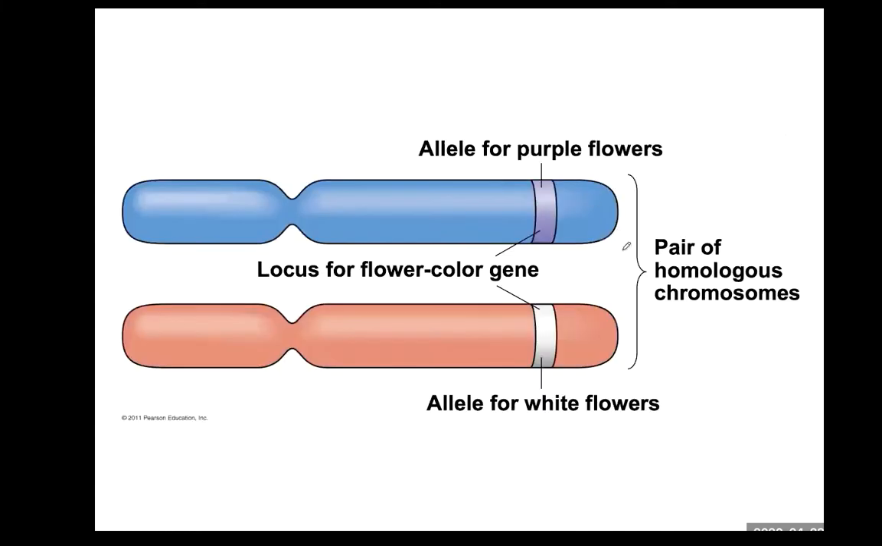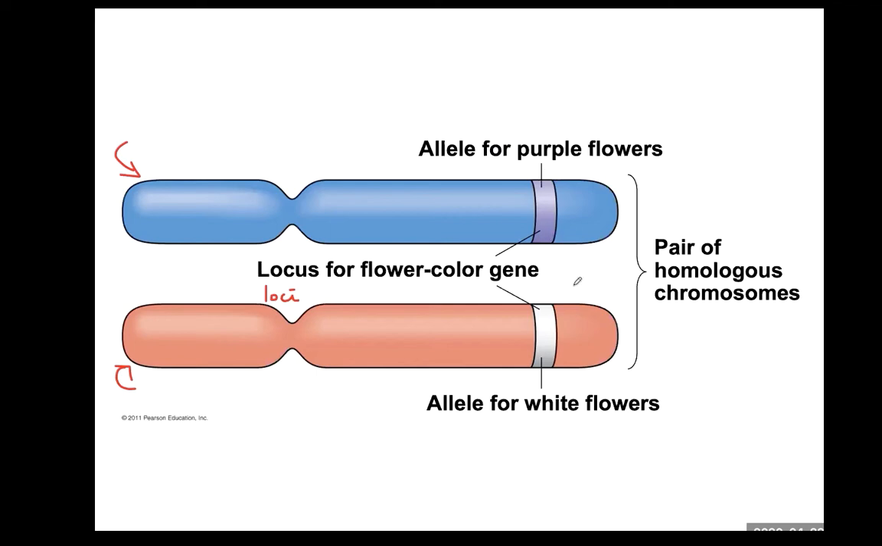So this is a pair of homologous chromosomes. And here's the allele for purple flower. Here's the allele for white flower. This is the location for the flower color gene. So we call this locus, or in the case of plural, loci. And then one member of each pair of homologous chromosomes comes from the organism's female parent, such as mother, and the other member of each pair comes from the male parent.